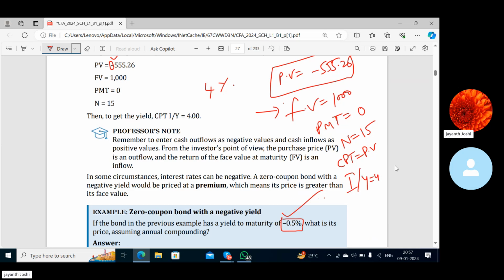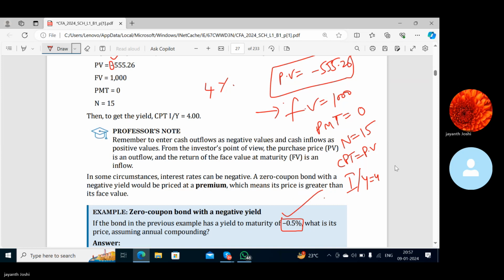Now I will tell you, you follow the instructions. Second clear work, all clear work, 0, 0. Everything is 0, right? Yes, sir. Second clear TVM and clear work, everything is 0. Now put 1000, and after putting 1000, click FV. Did you click? Yes, sir. Then 0 and click on PMT.